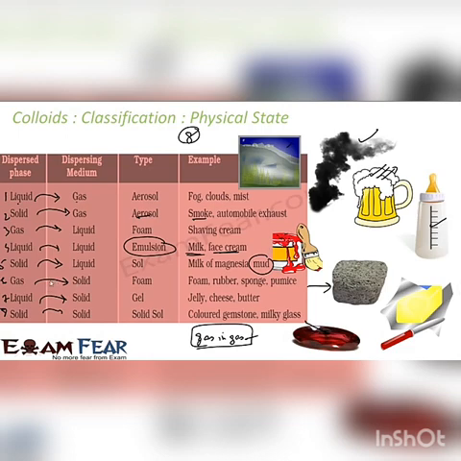Okay. Gas and solid, a good example is foam or sponge. Liquid and solid, good example is butter and jelly. And solid and solid, the good example is a colored gemstone or the milky glass. Okay. So these are the classification of colloids. Only 8 classifications.